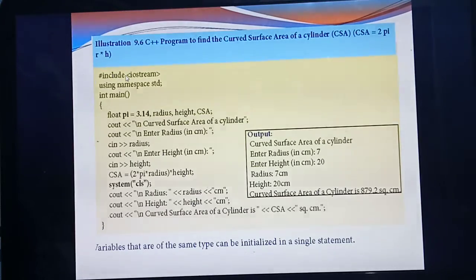#include <iostream>. Then the next one is using namespace std; with a semicolon. Then what's the third line? The main function. What's the main? int main. Inside the main function, immediately open a brace.